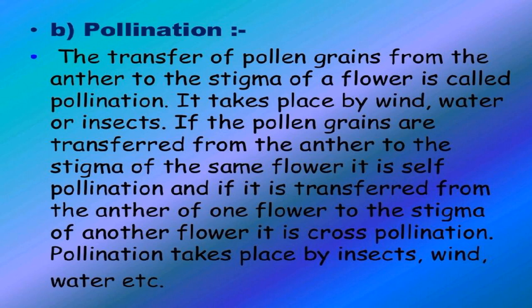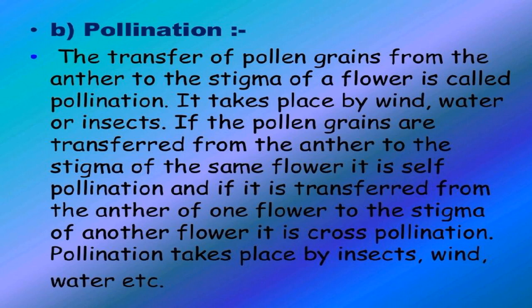On the basis of their agents of cross-pollination, it is classified into two types, that is biotic and abiotic pollination. That means in biotic pollination, the pollination takes place with the help of living organisms, but in abiotic, it is through non-living agents. Biotic can again be classified into entomophily, that means pollination by insects, ornithophily, by birds, chiropterophily, by bats, and malacophily by snails.